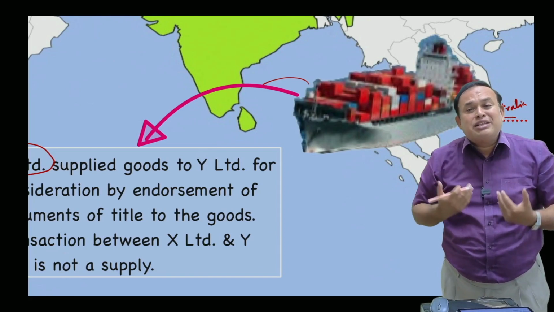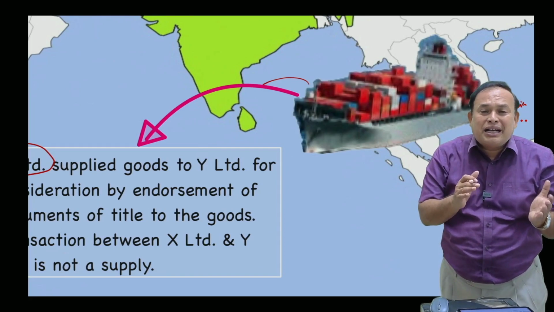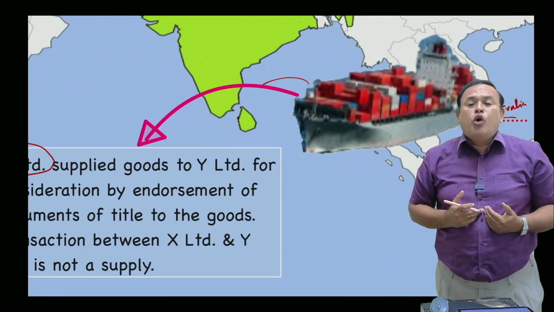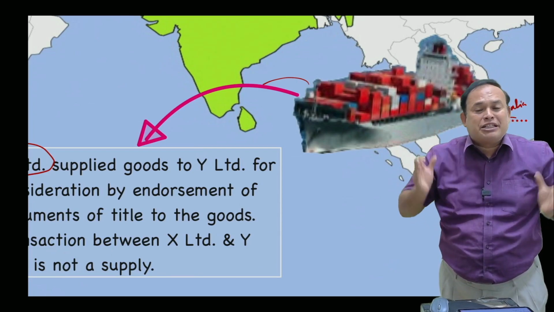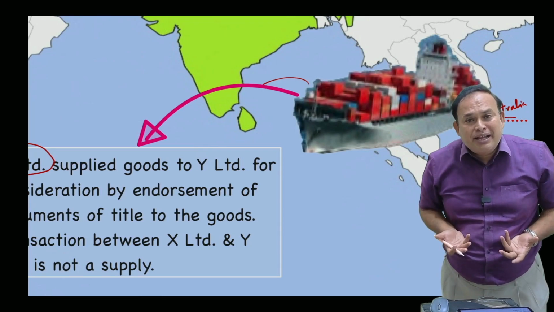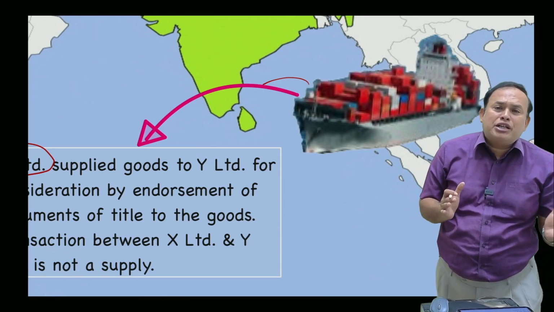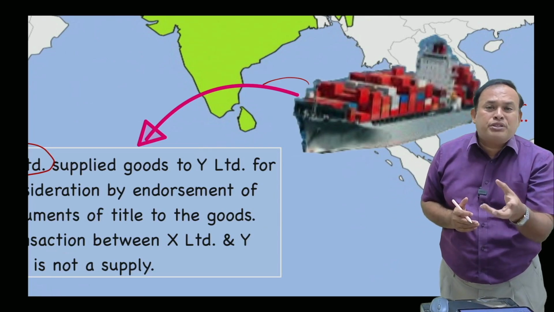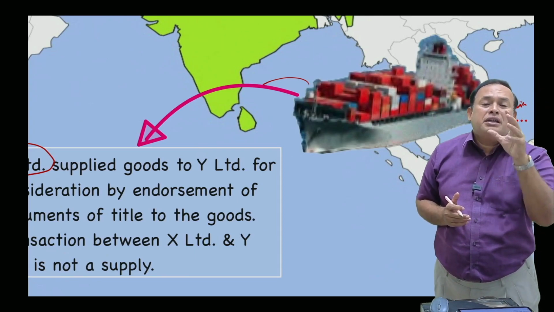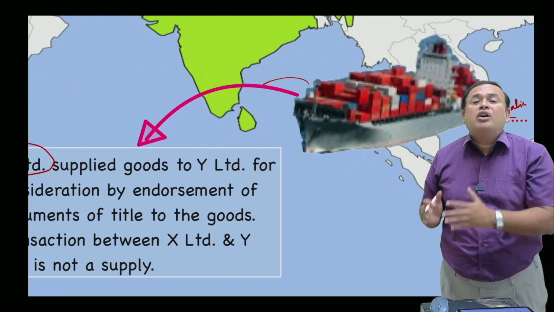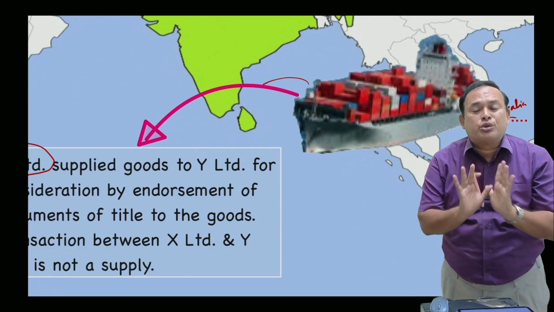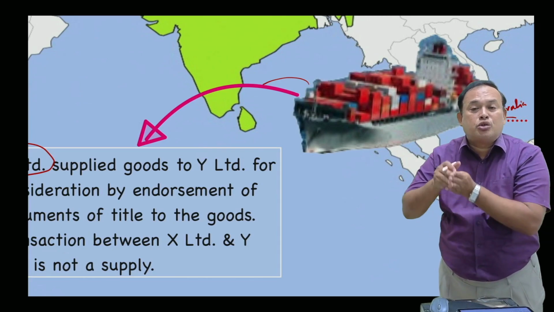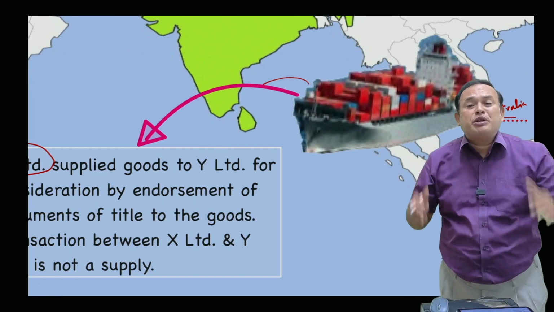Now, the goods departed from the exporter's place and yet to reach the Indian port, or reached the Indian port but yet to clear for home consumption or warehousing. In that position, goods sold by the importer to another person in India is a supply excluded. It was introduced from 1st February 2019, but in the Finance Act 2023, they said it is with retrospective effect from 1st July 2017.